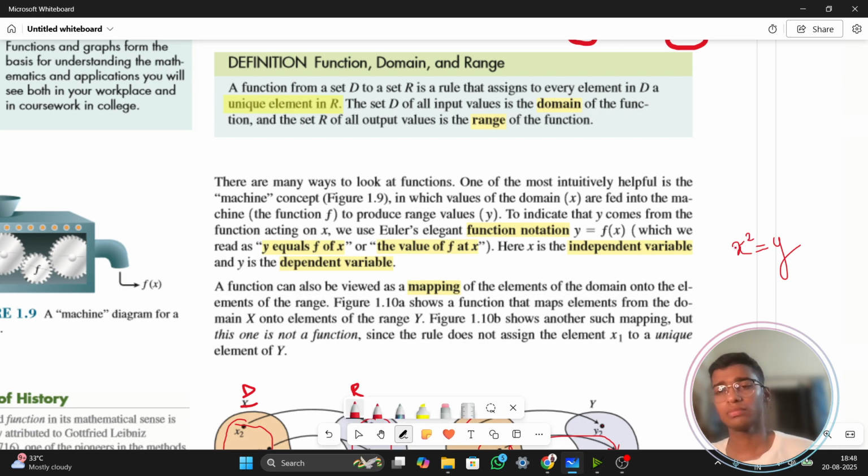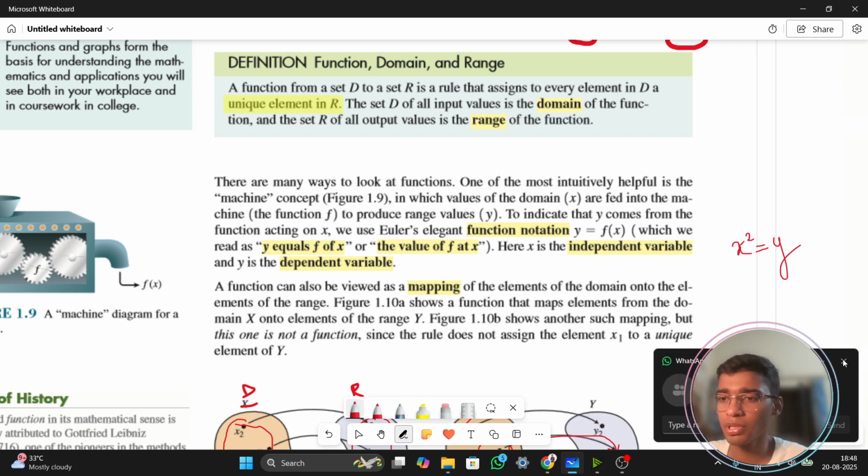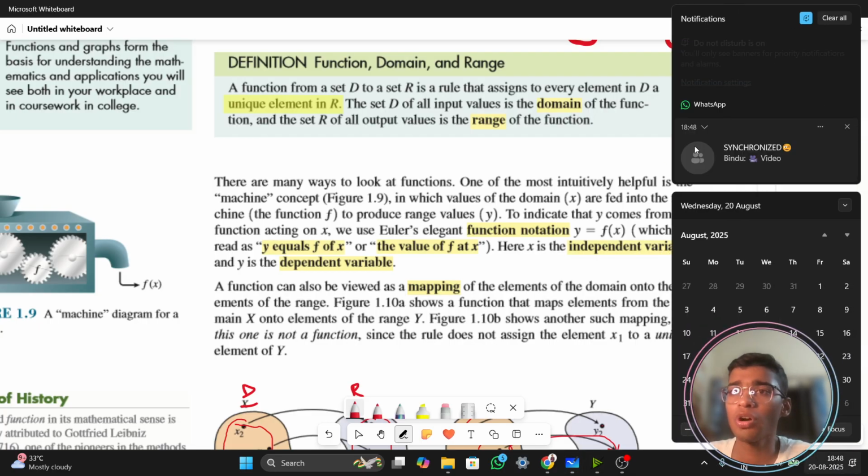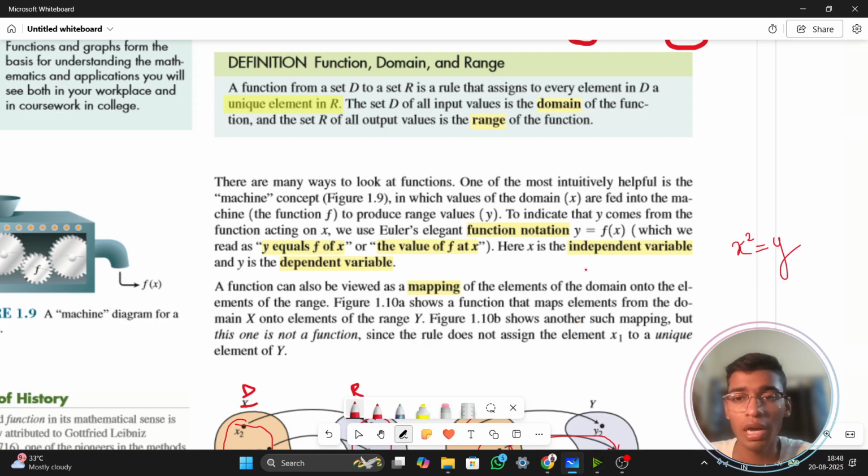And there are two different things which you need to talk about. That is, x is the independent variable and y is the dependent variable. So let me just talk about that. What are independent and dependent variables? Independent means the value is not depending on any other variable. If you see x is independent, you can put any value of x into this function, but your y is always dependent on the value of x which you are putting.